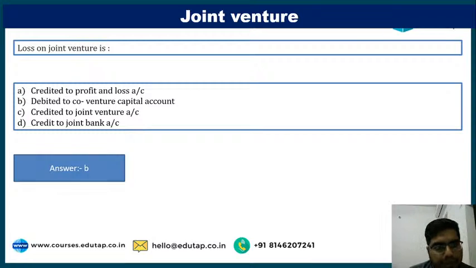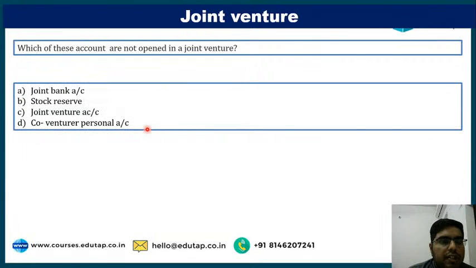Next, which of these accounts is not opened in the joint venture? Joint bank account, joint venture account, co-venturer personal account, or stock reserve? Which of the accounts is not opened in the joint venture? Everyone has given the correct answer, B. Gaurav Rastogi, you have given the wrong answer.